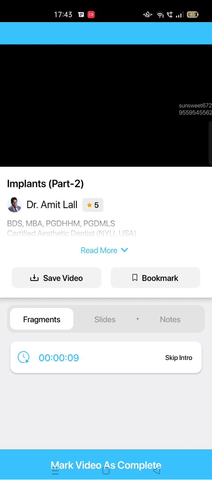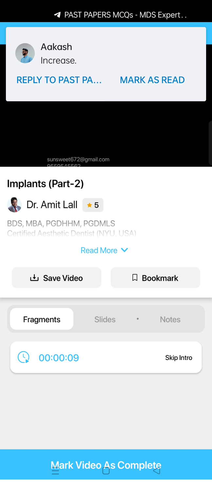So this becomes 6 mm, 14 minus 6 becomes 8. Since we have two implants, the answer becomes 4 mm. So diameter will be 4 mm.